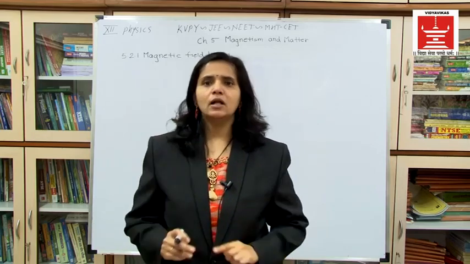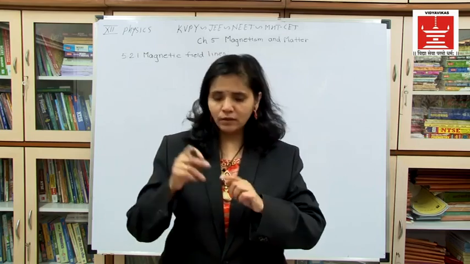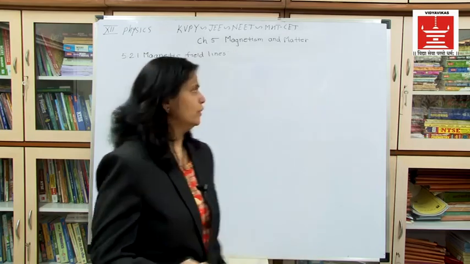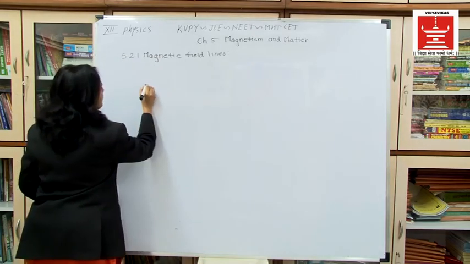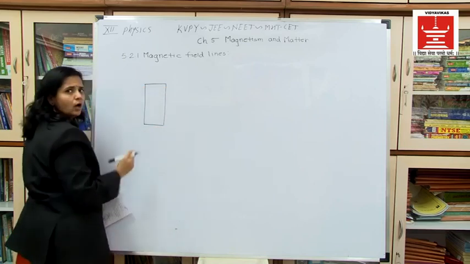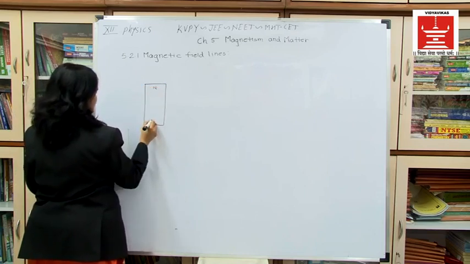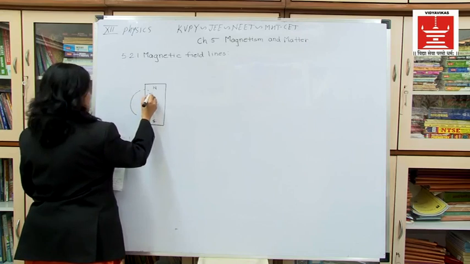Now, if we consider a bar magnet or a solenoid, we can see how it shows the direction of the magnetic field. See, suppose this is a bar magnet. I have told you, a bar magnet means a magnet in the shape of a rod or a bar. Suppose this is my N pole and this is my S pole, then the magnetic field lines can be shown like this.